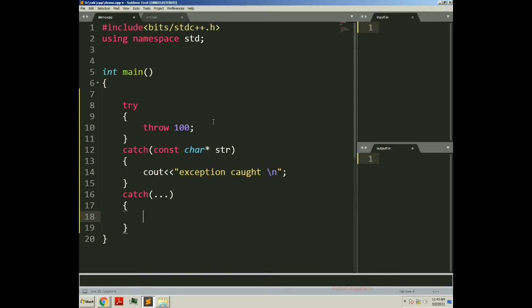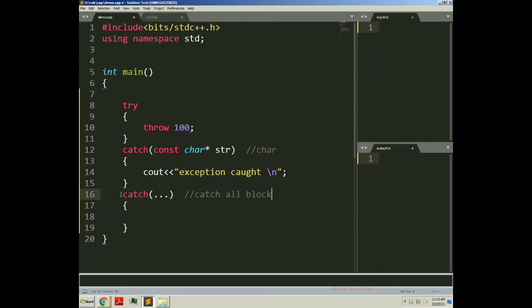Followed by this catch block, I will write one more catch block, which will be the catch-all block. Now this is a catch block of character type. This will be called the catch-all block. This block is also called a generic catch block. Why? Because this catch block can catch all kinds of exceptions.